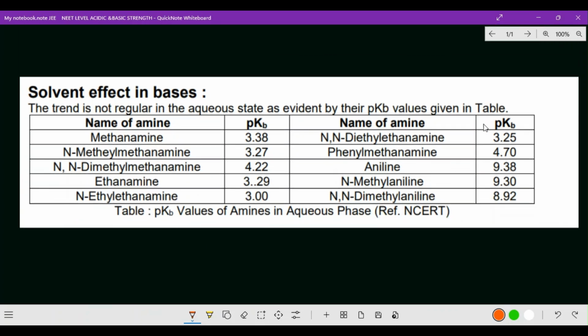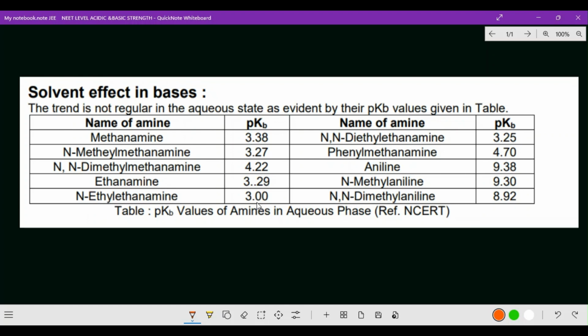Okay, now finally we are coming to the solvent effect on basicity. So here methanamine pKb. In acidic strength we went through pKa, now pKb. So pKb of methanamine is 3.38, N-methyl methanamine 3.27, N,N-dimethyl methanamine 4.22, ethanamine 3.29, just the opposite of pKa, and here pKb. Now N-ethyl ethanamine 3.